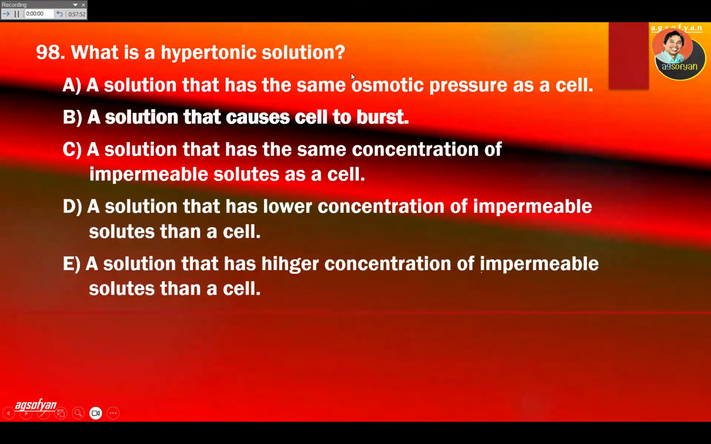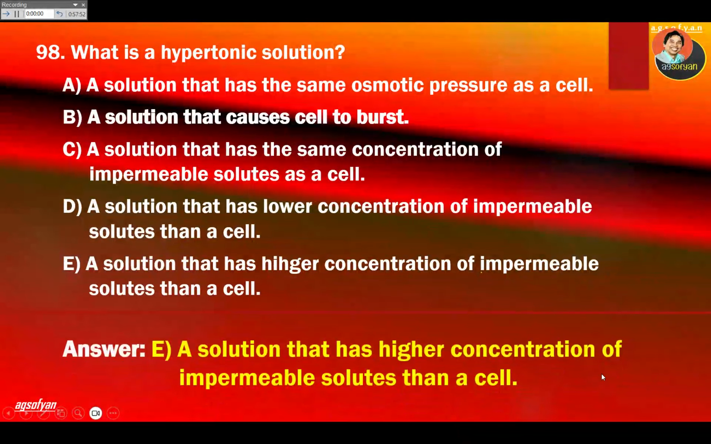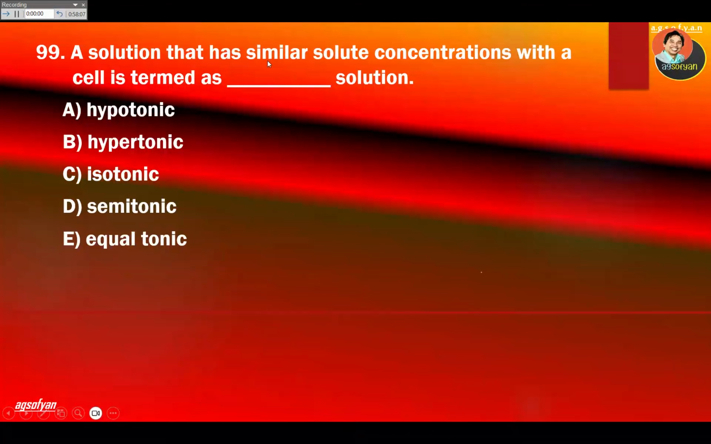What is a hypertonic solution? Hyper means higher. Look for that one. So it's going to be E, a solution that has higher concentration. E is the answer. A solution that has similar solute concentration with a cell is termed as, again, the same, isotonic.